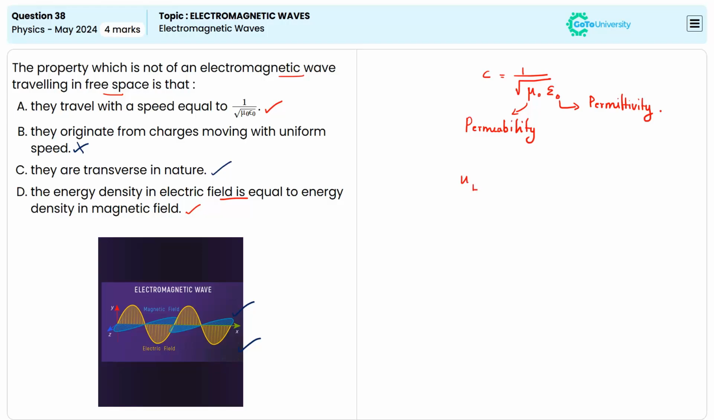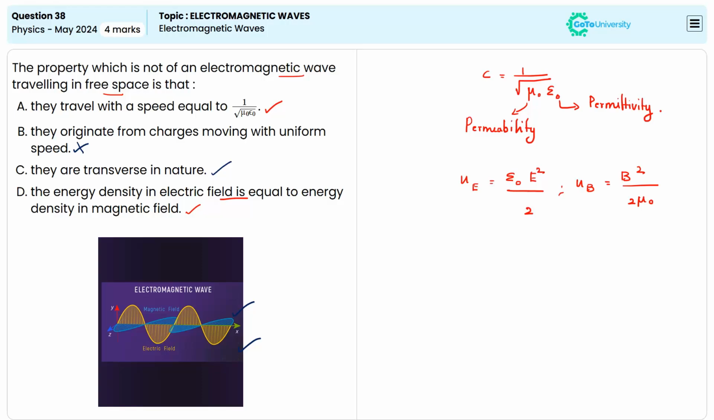In the case of the electric field, UE is equal to epsilon naught E square divided by 2. In the case of the magnetic field, it can be calculated using the formula B square divided by 2 mu naught. For a plane electromagnetic wave, the relationship between E and B ensures that these energies are equal. So option D given here is also a correct property of EM waves.